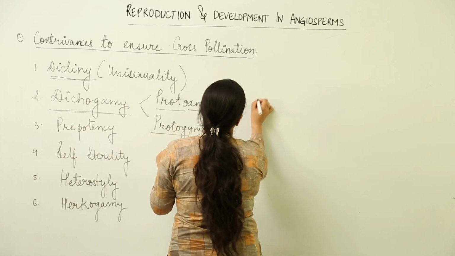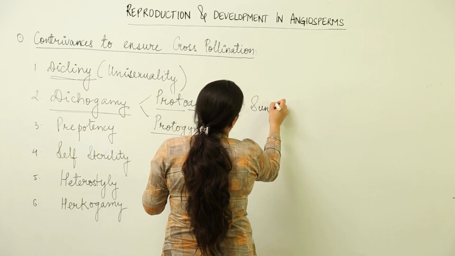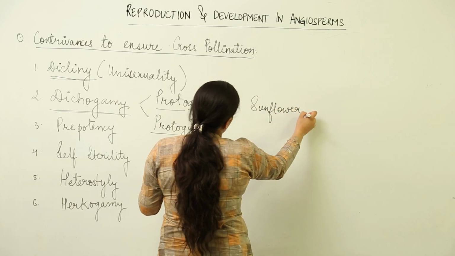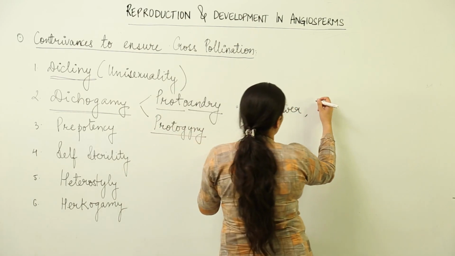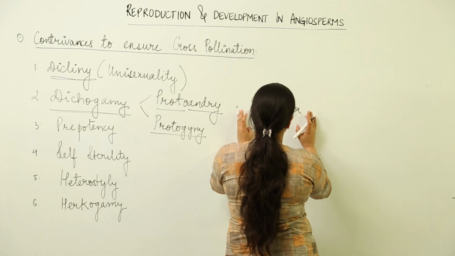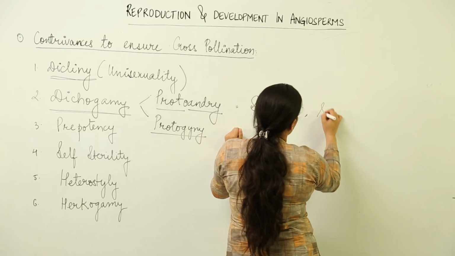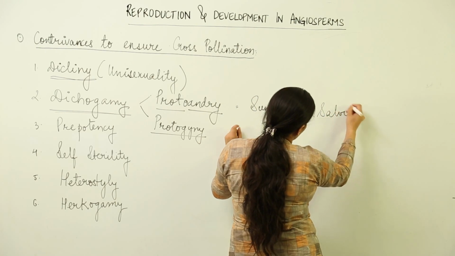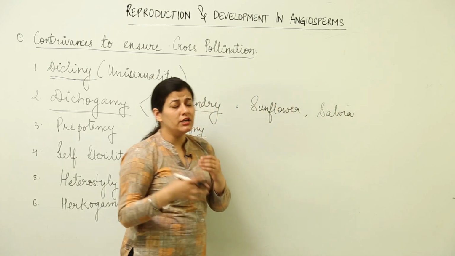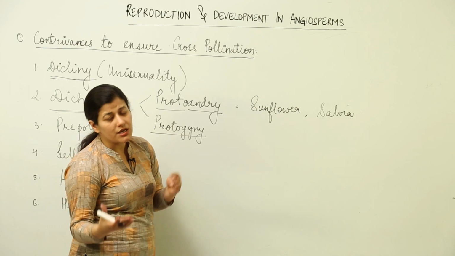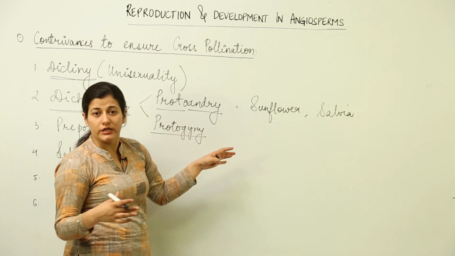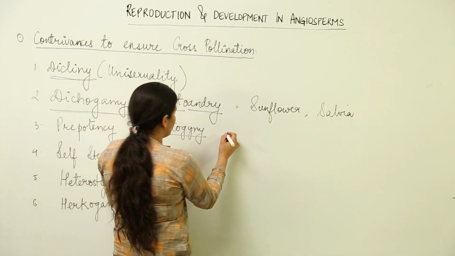So, we have the case of proto-andry where we have the example of sunflower. Mind it, the flower itself could be bisexual over here. So, in sunflower, the male part would mature earlier. The other example is salvia. And because the male has matured earlier, the female part has not matured as yet. So, there is no possibility that pollination would take place and result in fertilization.